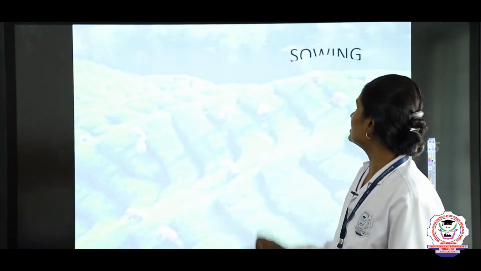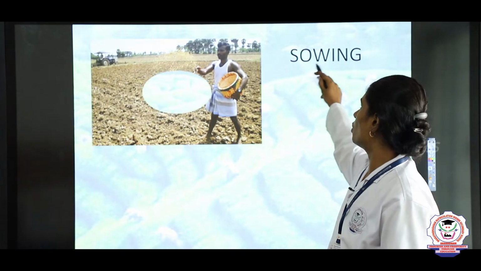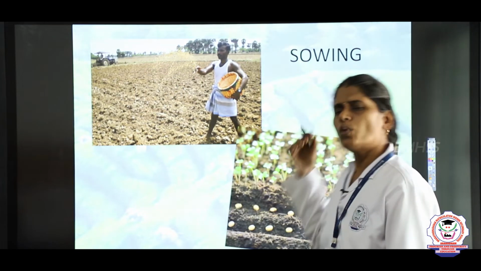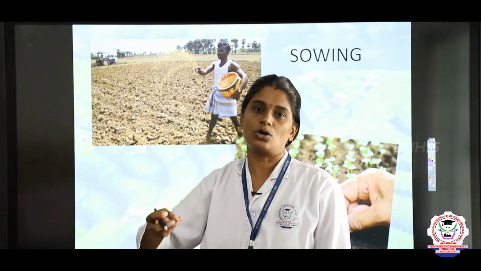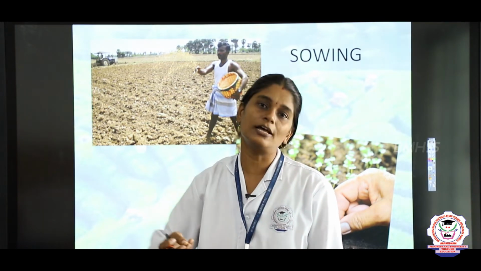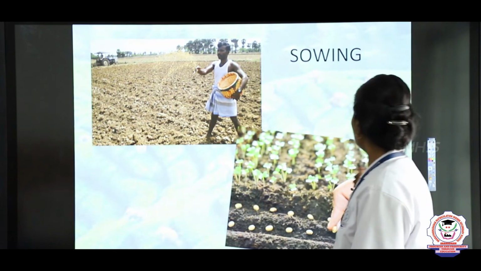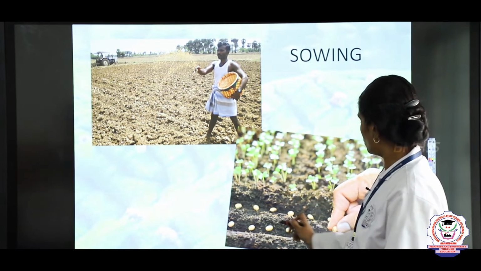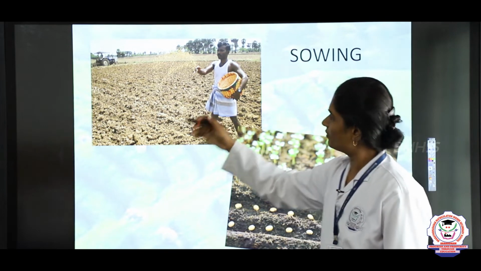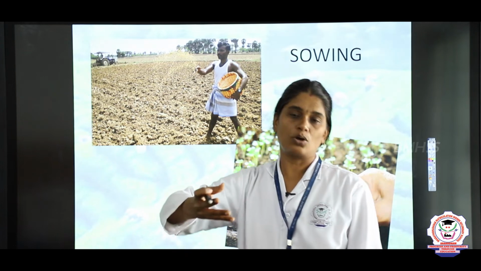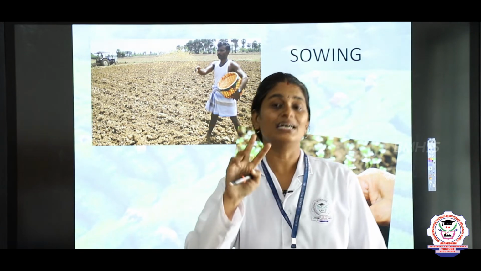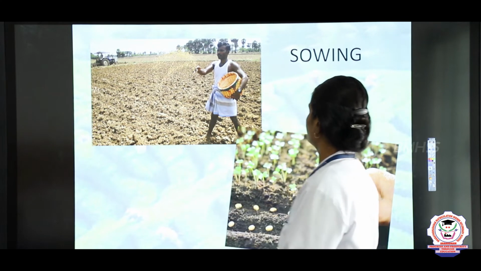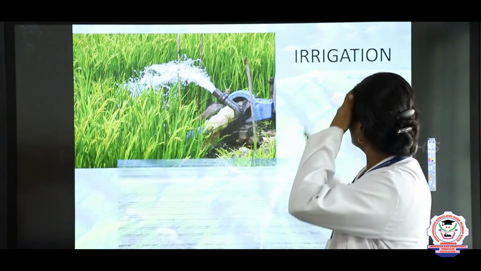The next one is sowing. What is sowing? Sowing is nothing but putting the seeds on the field. After you manure, you add the seeds. We can just throw the seeds on the field. This is called sowing. Sowing is the third step, right? The next one is irrigation.